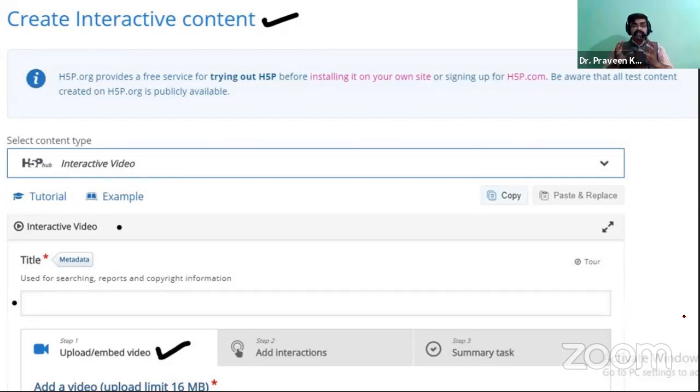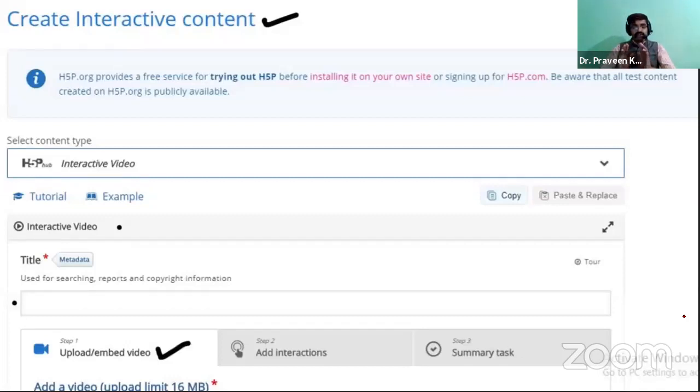I have already shown the interactive video content. To understand it better, there will be a video, and while the video is playing, the teacher can add some questions. There are many types of questions, so based on the structure and plan of the teacher, they can add whatever type of question they expect to include in the video.